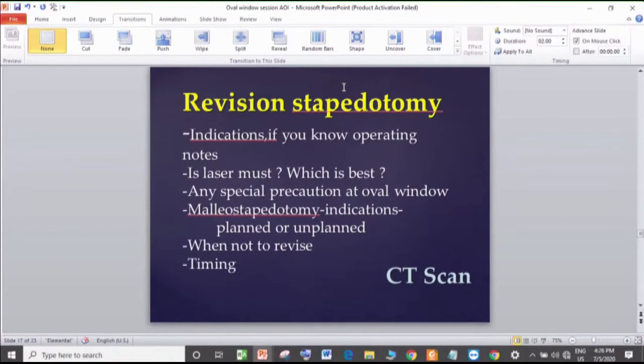Again, if you are getting progressive sensorineural hearing loss, so on and so forth, that is different. This is for conductive loss. For pure conductive, I would wait for 6 months for everything to settle. The tissue remodeling takes just that much.